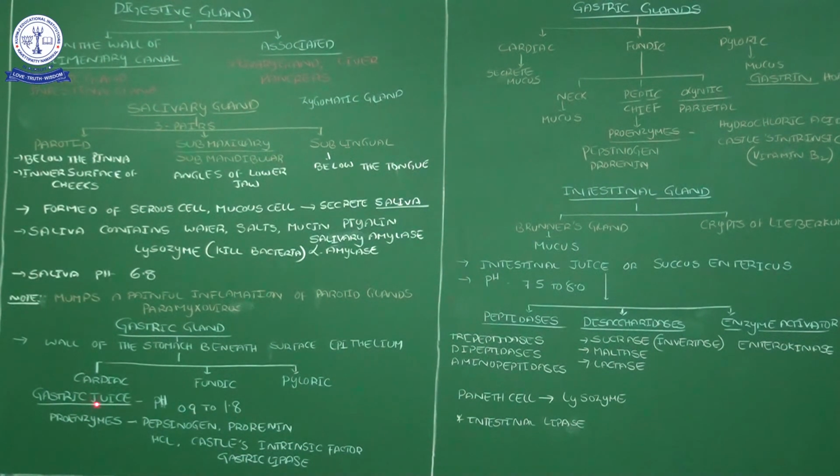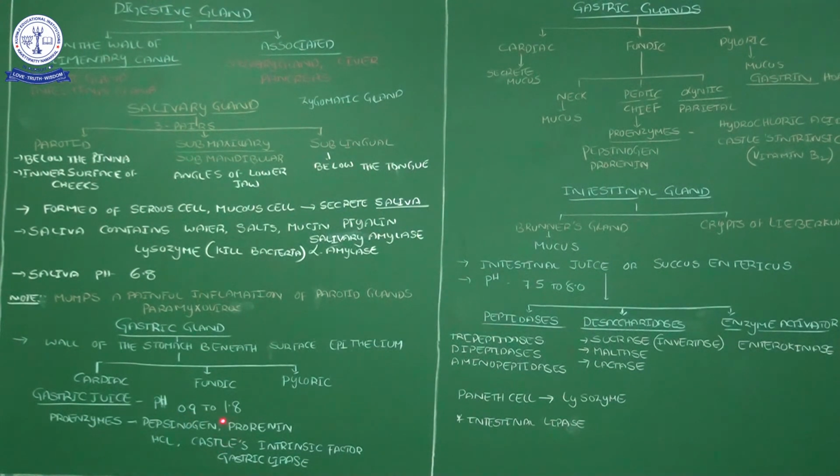The different glands of the gastric glands secrete different components, and those components combined we call gastric juice. That gastric juice has a pH of 0.9 to 1.8. The reason is that in the salivary glands we have a pH of 6.8, but in the gastric glands it is about 1. In the pH scale, 0 to 6.9 is acidic, 7 is neutral, and after that it is basic. Here it is highly acidic in nature.